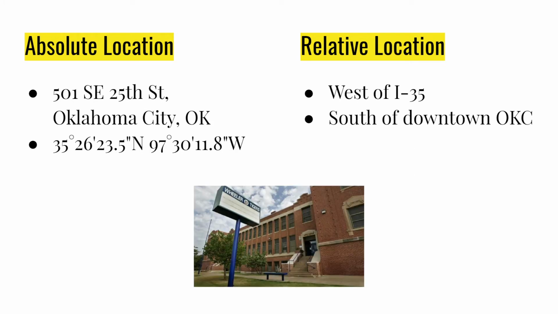Here is an example with our school. The absolute location of Wheeler Middle School is 501 Southeast 25th Street, Oklahoma City, Oklahoma, or using the GPS coordinates, 35 degrees north and 97 degrees west. The relative location is a more general description in relation to other places. So I could tell you that Wheeler Middle School is west of I-35 and south of downtown OKC.